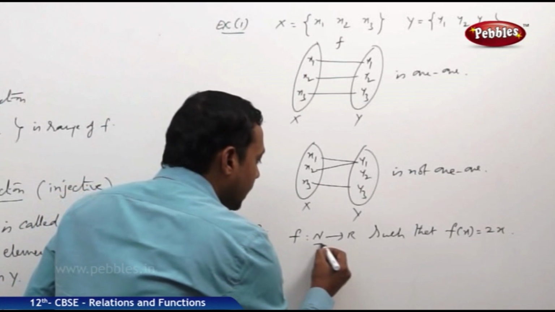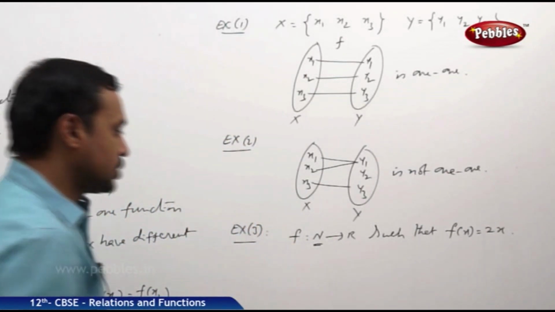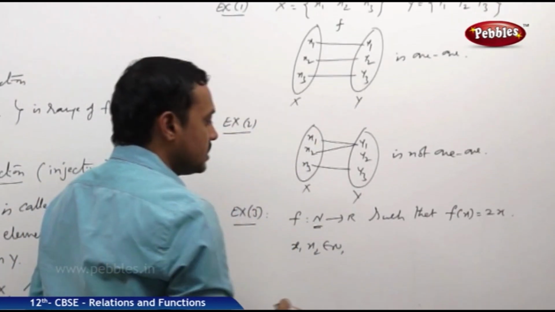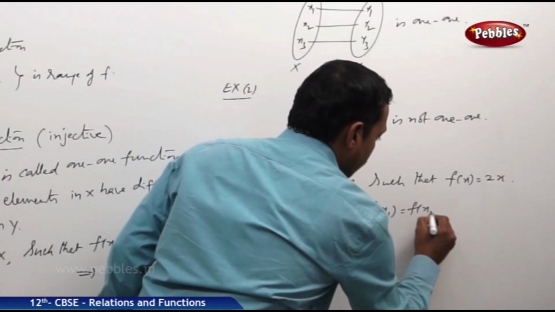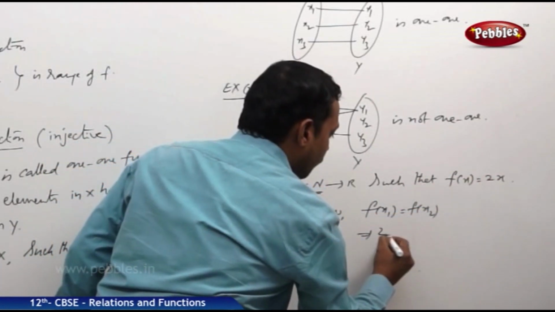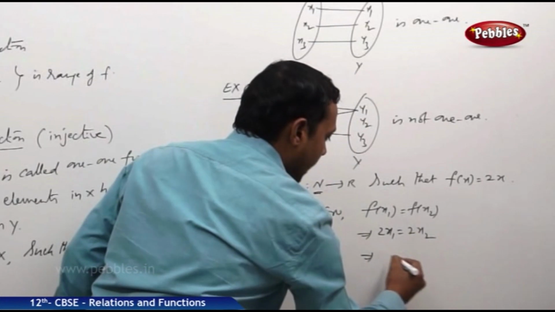So if we take any two natural numbers x1, x2 belonging to N such that f of x1 is equal to f of x2, that implies 2x1 is equal to 2x2. Now clearly 2 cancels on both sides.